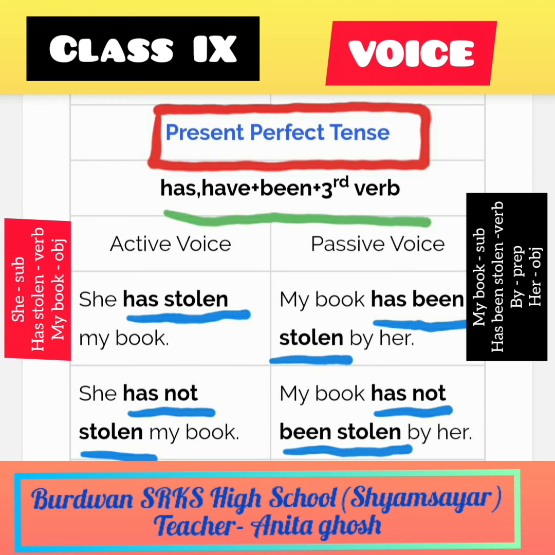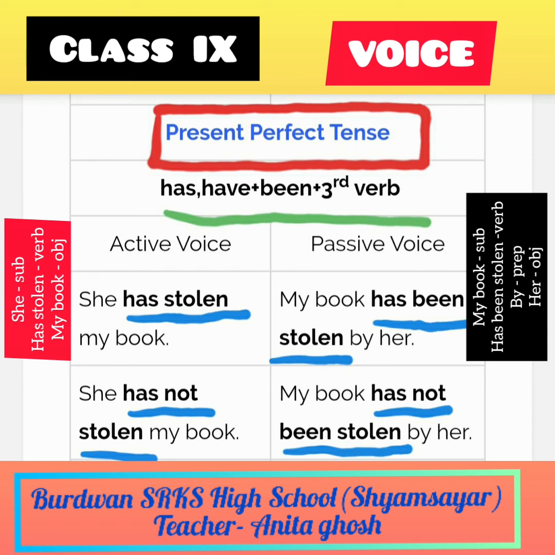You all see that. Again, like the previous class, we also give an example in the negative form: She has not stolen my book. So if we want to change into passive voice, at first we write my book, which is object in the active voice. Here it is subject, my book has, and with it not.